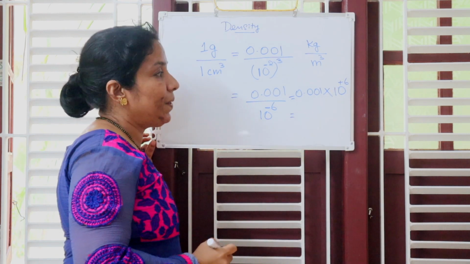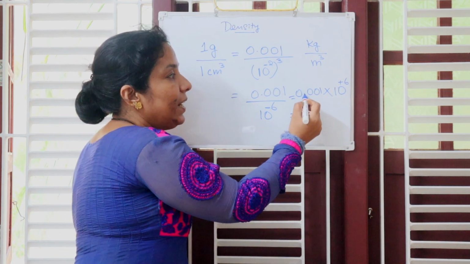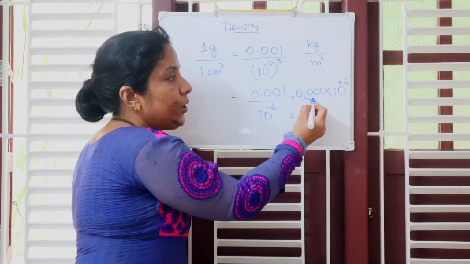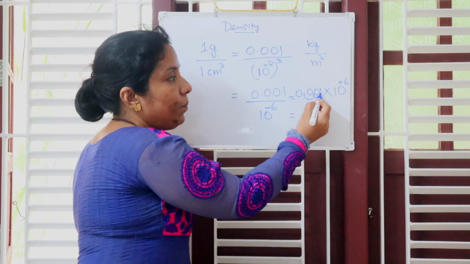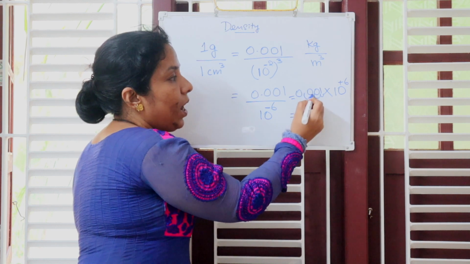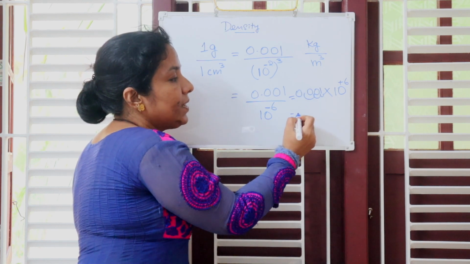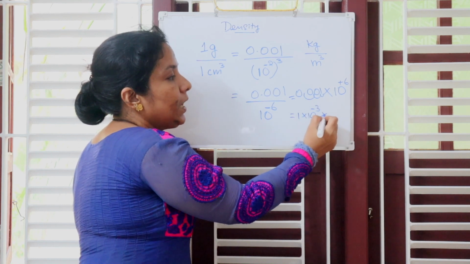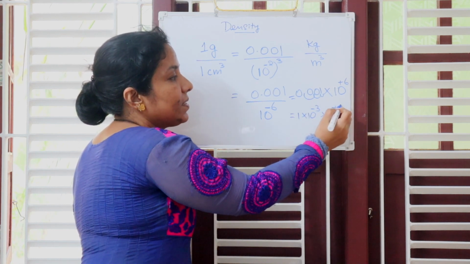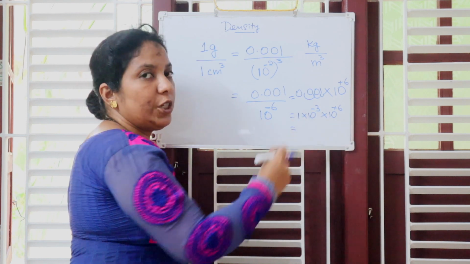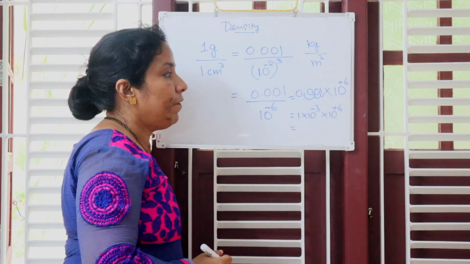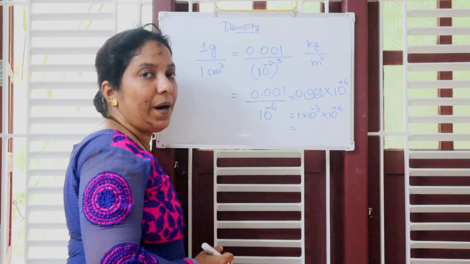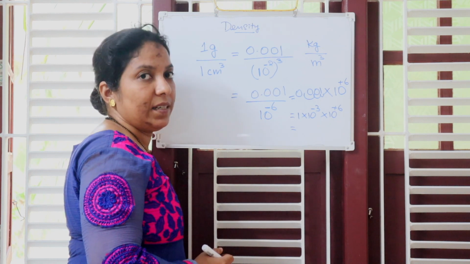Correct? You simplify this. How do you simplify? Let us take this decimal point to standard form. That is 1 times 10 to the power minus 3 times 10 to the power plus 6. You have studied in maths, when you multiply the powers, we need to add. Correct?